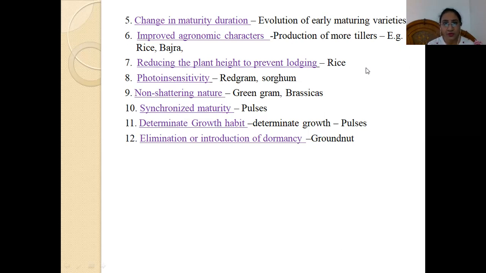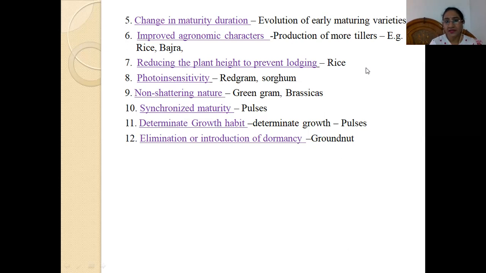And photo insensitivity, mainly in case of red gram and sorghum, those varieties we should try to develop which are not affected by the changes in temperature and light. A non-shattering nature, in case of green peas and brassica. Mainly in peas, the major problem is the shattering nature. At the time of maturity, these seed grains shatter, so a major yield loss takes place.